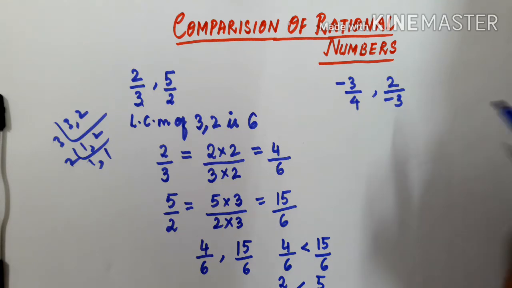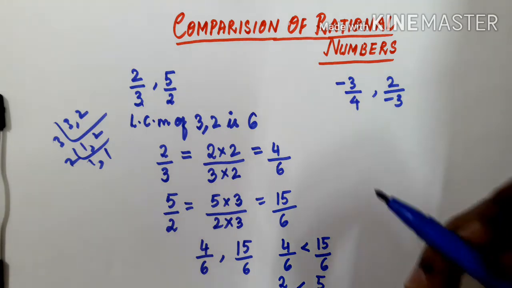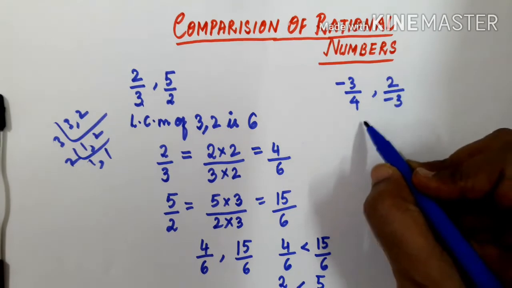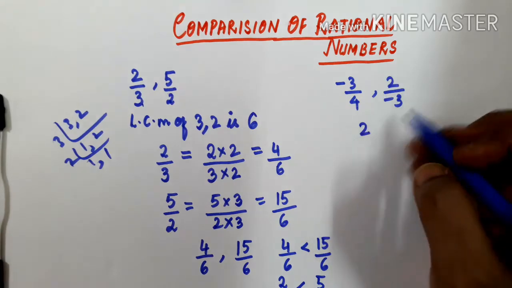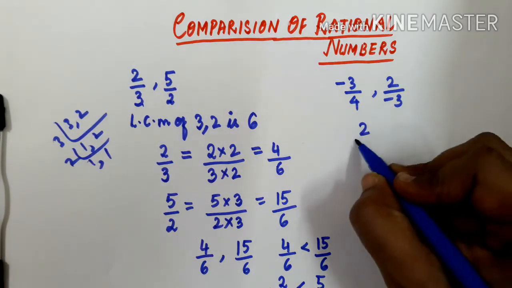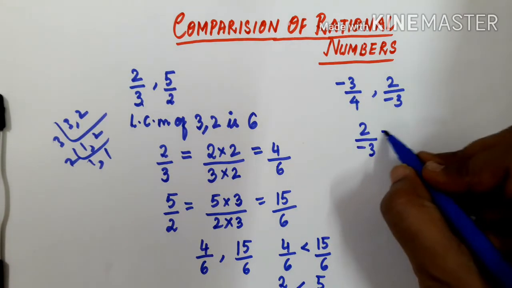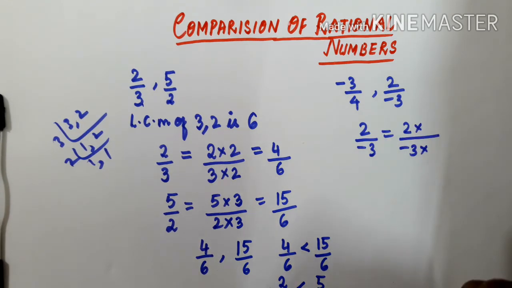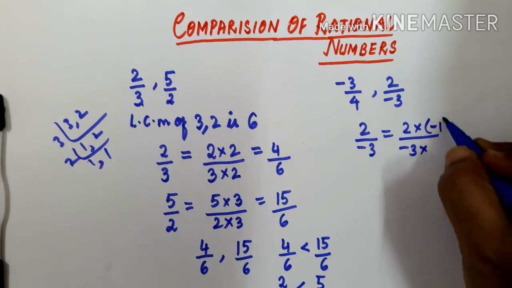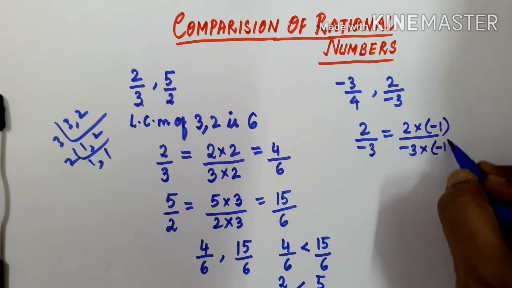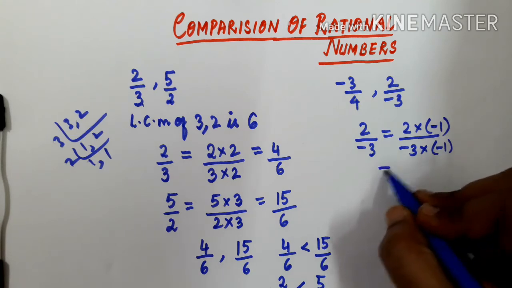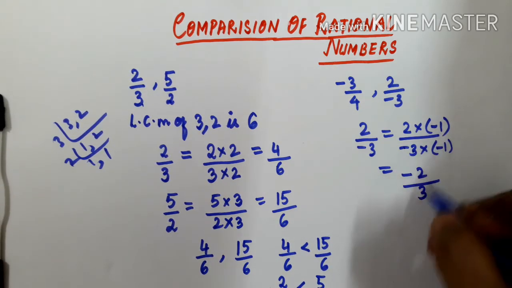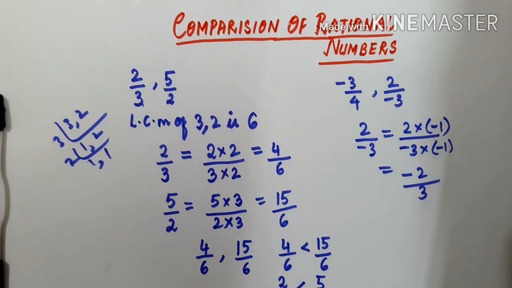Leave minus 3 by 4 as it is. For 2 by minus 3, multiply by minus 1 to make the denominator positive. So 2 into minus 1 is minus 2, and minus 3 into minus 1 is 3, minus into minus will be plus. In this way, you get minus 2 by 3.